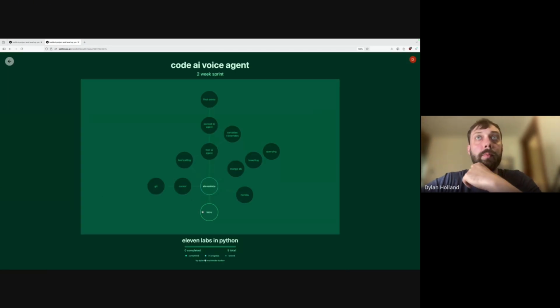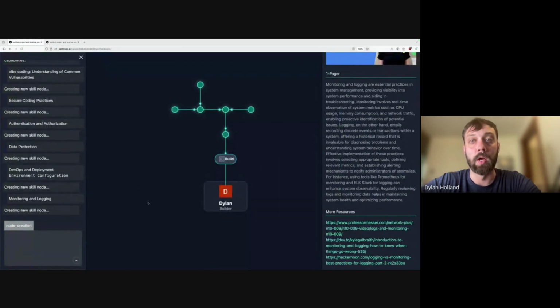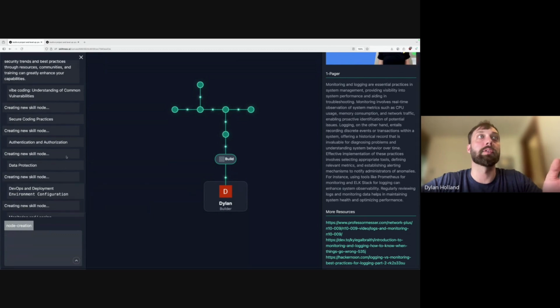They're still a skill tree, but you could see here's a developed one where we take someone from 0 to building an agent, and the student in this case would go through here. They start with ElevenLabs. They learn Cursor, Git, Heroku. They build their first agent, then they learn a little more complex topics, build a second agent, and then they have a final demo. That's really what this is. So I think that's really what this is geared towards in the early stage, is something like this, learning security.